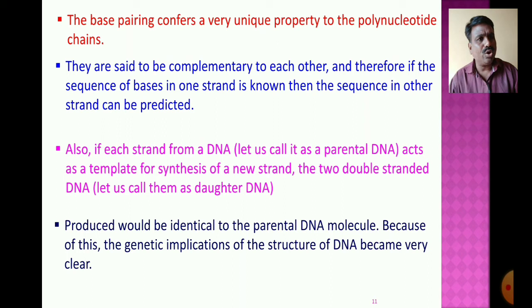It is copied over the daughter DNA, forming DNA identical to the parental DNA.